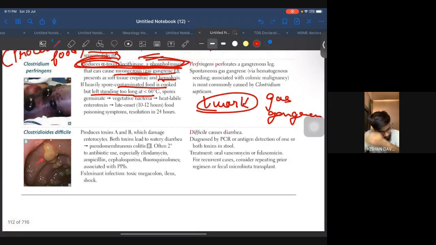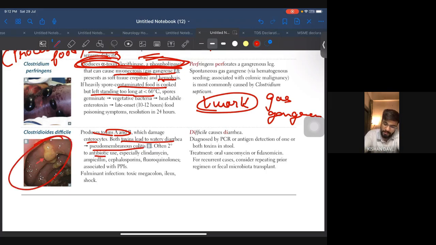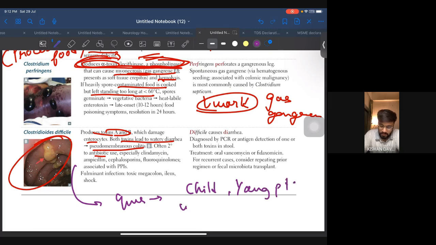Okay, coming to Clostridium difficile, it produces toxins A and B which damage enterocytes. Both toxins lead to watery diarrhea and pseudomembranous colitis, often secondary to antibiotic use. Often secondary, and in the question, they will say that a child or a young patient was given antibiotics after some flu or something like that.